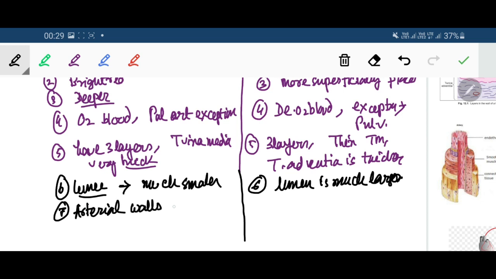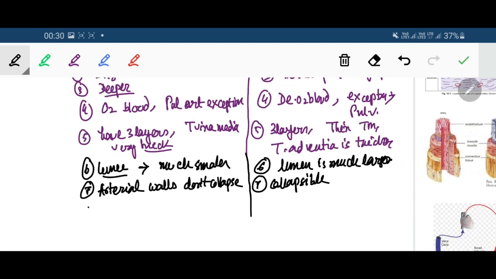Arterial walls don't collapse, whereas the venous walls are collapsible due to lack of elasticity of the venous walls. The blood pressure in the arteries is high, whereas the venous blood pressure is low.